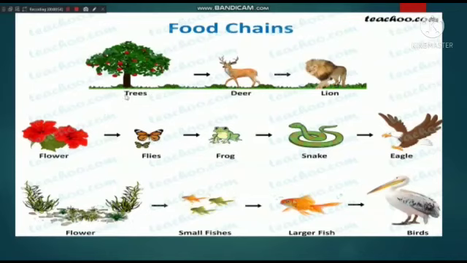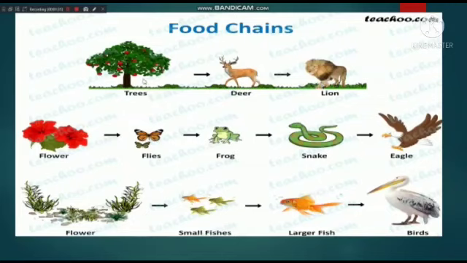Here you can see an example. This is a plant. This plant means a producer, an autotroph. As you know, what is the meaning of autotroph or producers? On this earth, only the autotrophs or producers are able to capture the solar energy and convert the solar energy into the food energy. So this plant is eaten by a deer and the deer is eaten by a lion.